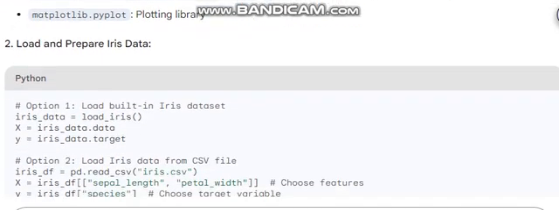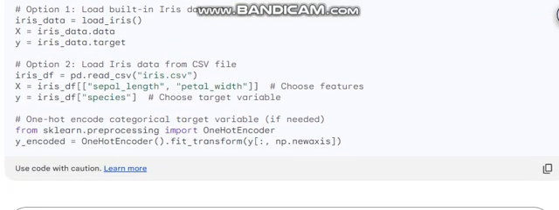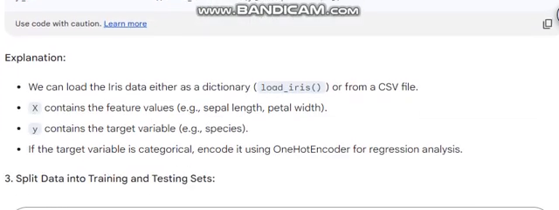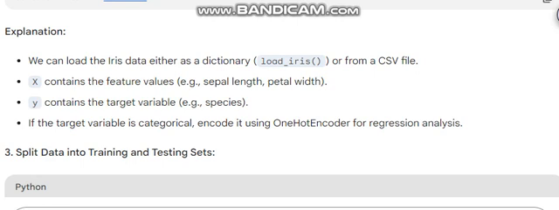2. Load and prepare iris data. Explanation: we can load the iris data either as a dictionary, load_iris, or from a CSV file. X contains the feature values, e.g., sepal length, petal width. Y contains the target variable, e.g., species. If the target variable is categorical, encode it using one hot encoder for regression analysis.